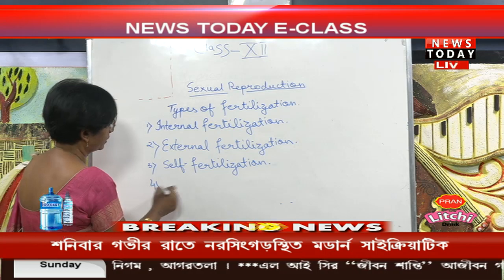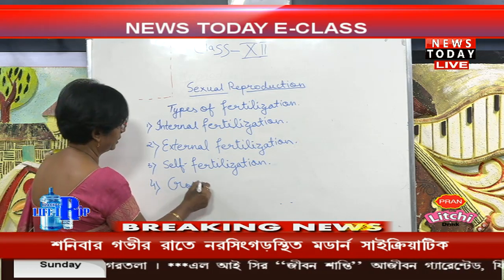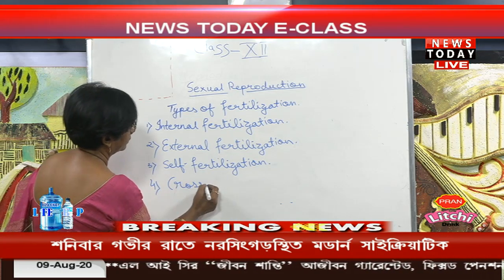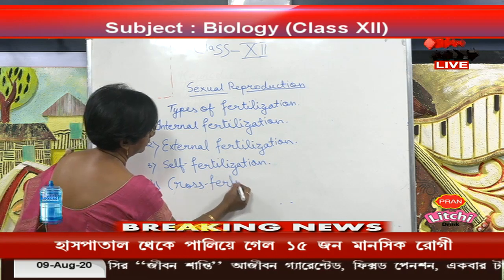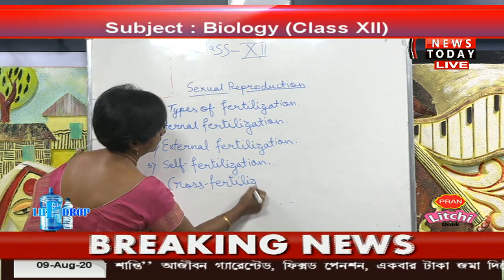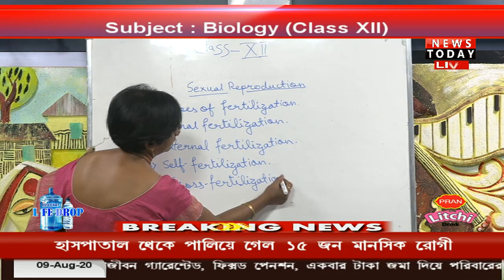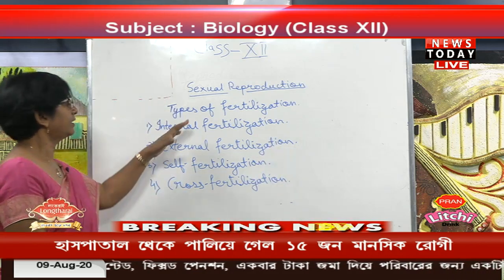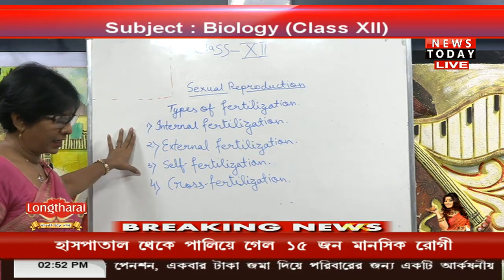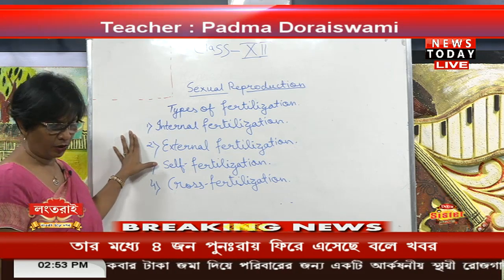And number 4 is the cross fertilization. So these are the types of fertilization which take place in the organism.